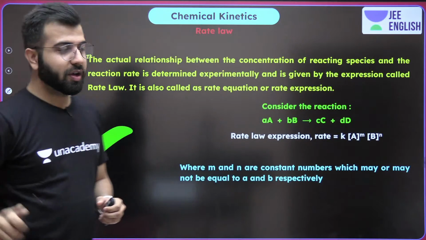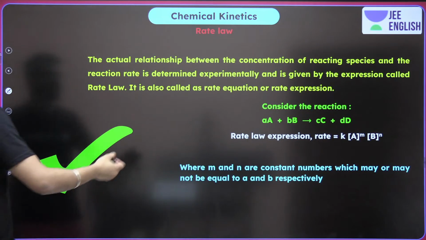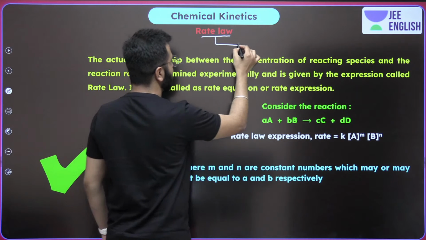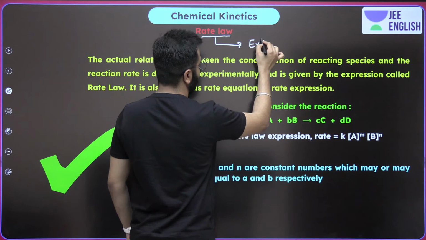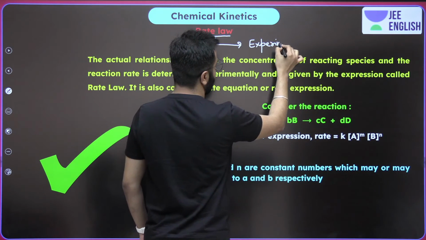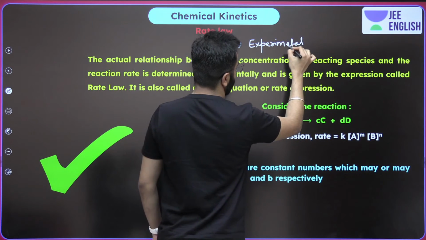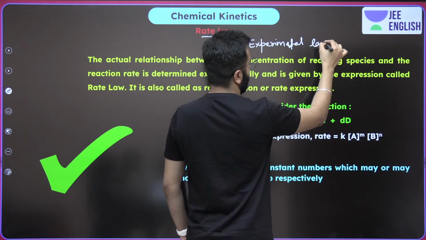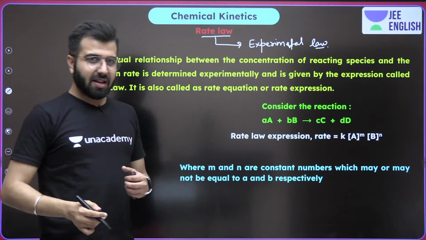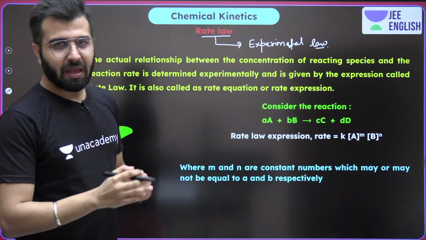And now over here, the rate law. Rate law is an experimental law. And why is it an experimental law? Because everything remains the same.